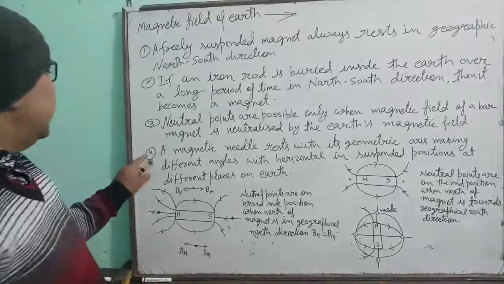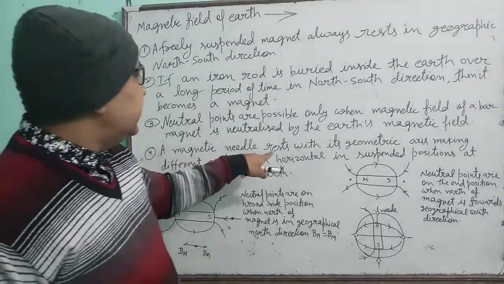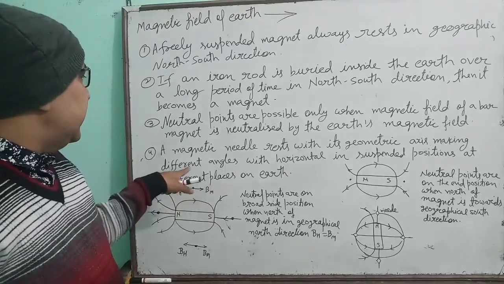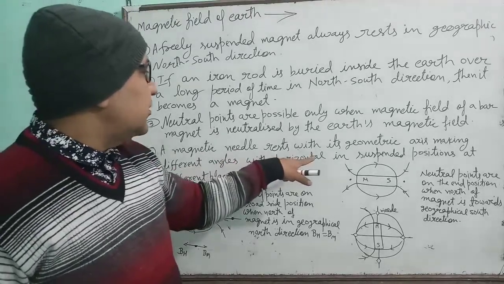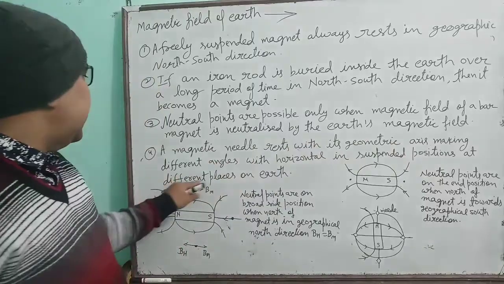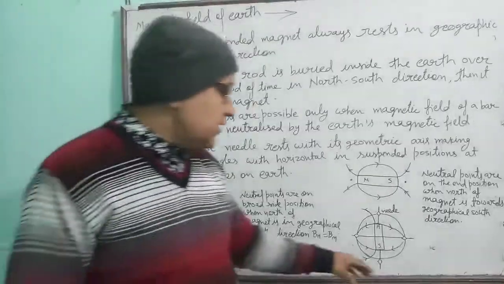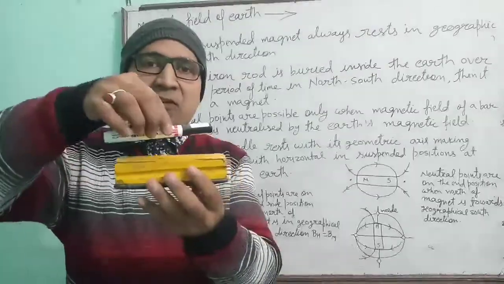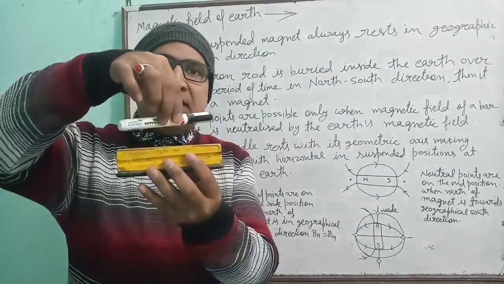Understood? Now, the next one is that a magnetic needle rests with its geometrical axis making different angles with the horizontal in suspended position at different places on earth. Yes children, suppose one magnetic needle is kept. This is the arrangement of the magnetic needle and this is the magnetic needle.